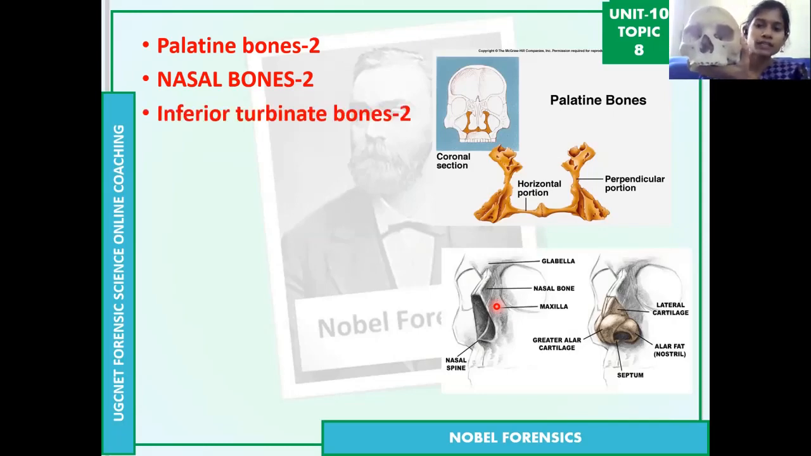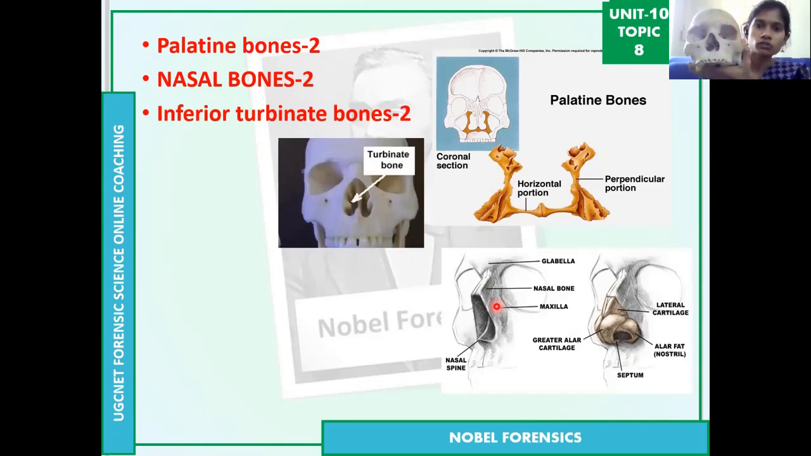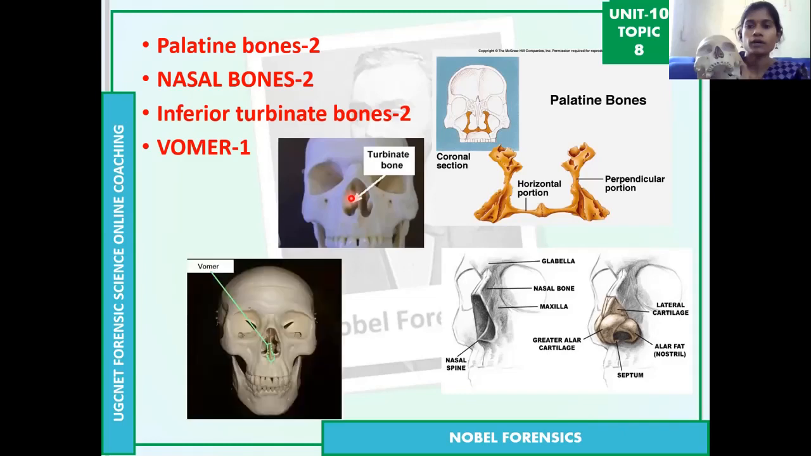Then inferior turbinate conchae. As I said, the outer bones are the nasal bones. If you observe inside, there are also two bones, which are the inferior turbinate bones or inferior turbinate conchae. Then next one is the vomer bone. This sharp structure in the nasal septum is the nasal vomer bone, which is only one bone. So these three are related to the nasal bone.